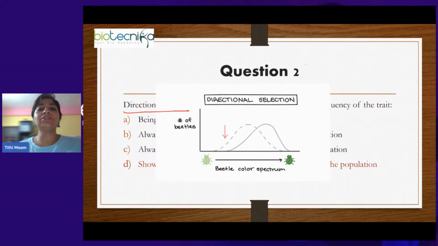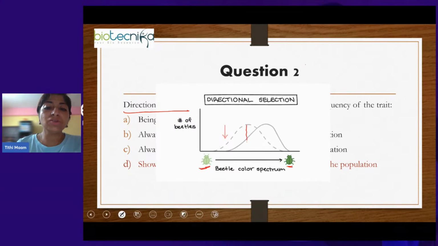Directional selection means that after one or two generations, the average phenotype of the population will change. Now, for example, it is showing the beetle color. This is the spectrum from light green color to dark green color. Suppose in generation 0, this shade of green was the phenotype that was shown by the average population, the maximum individuals of the population.